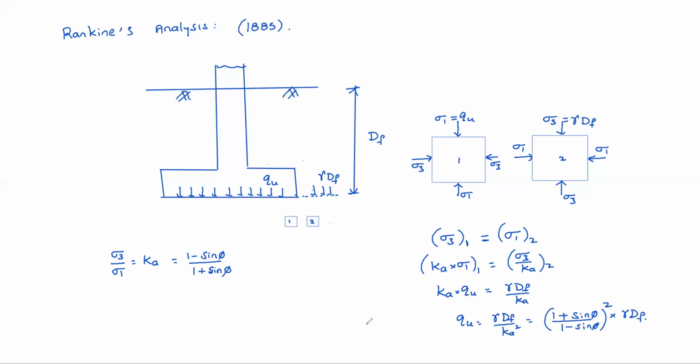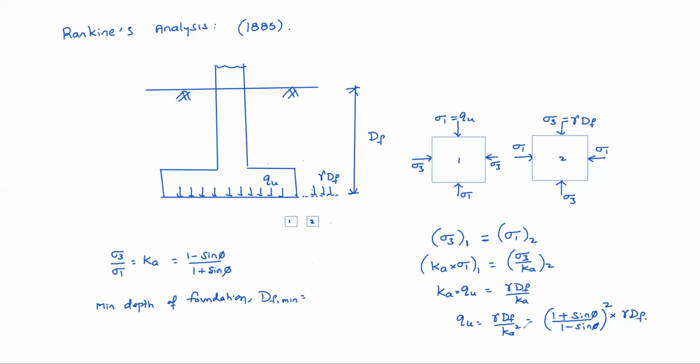We don't design footings based on this formula, but it can be used to find the minimum depth of foundation. Df minimum, just reverse that formula.